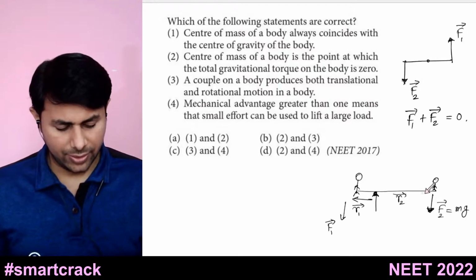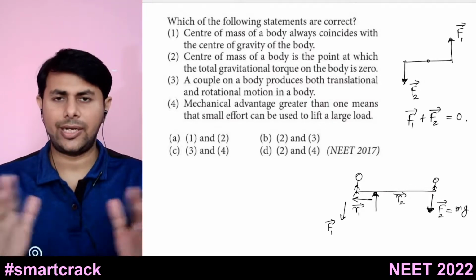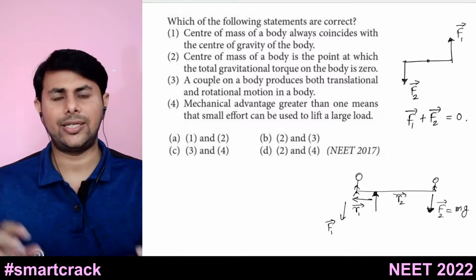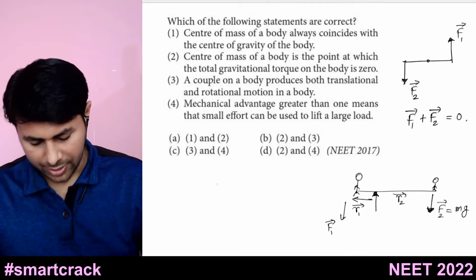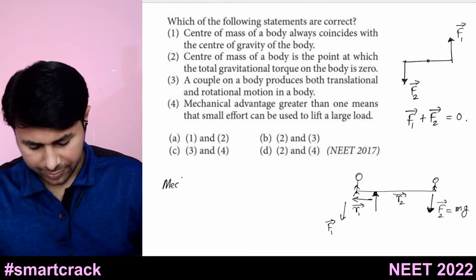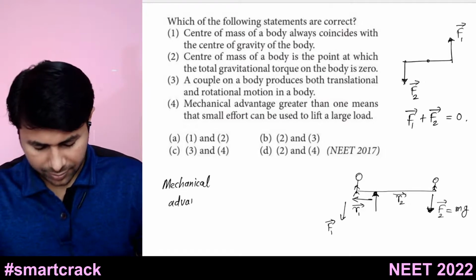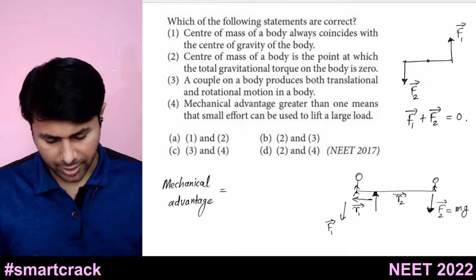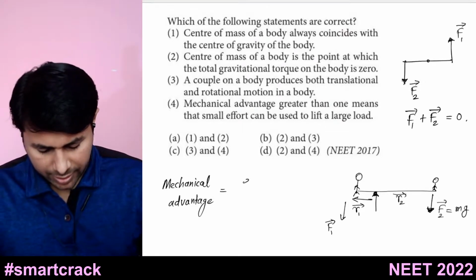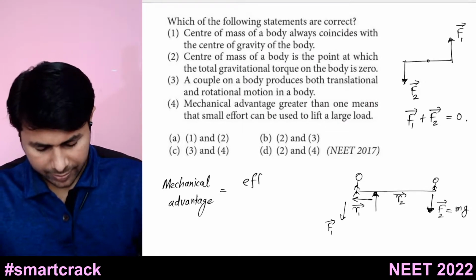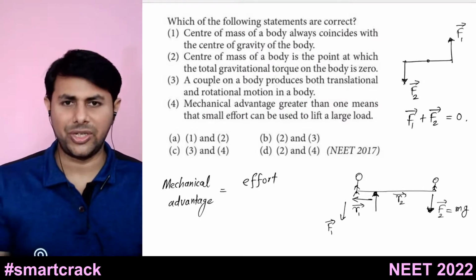The ratio of lengths of these arms is known as the mechanical advantage. So what is mechanical advantage? It is effort arm divided by load arm. Who is putting the efforts?